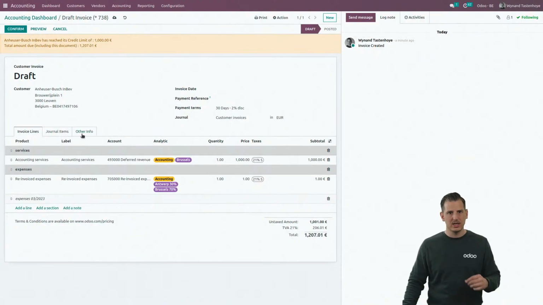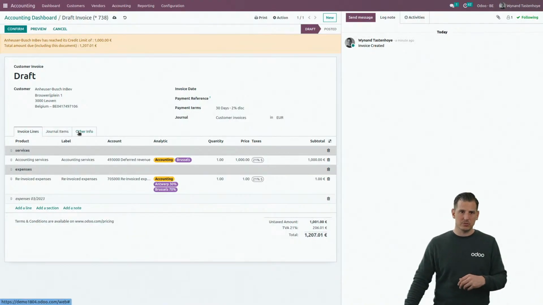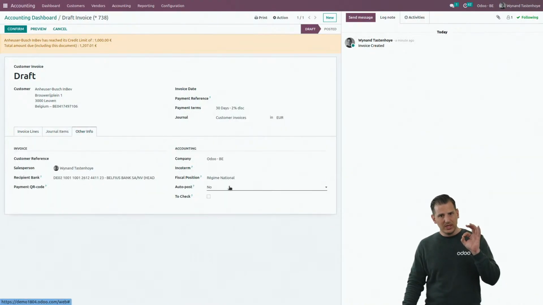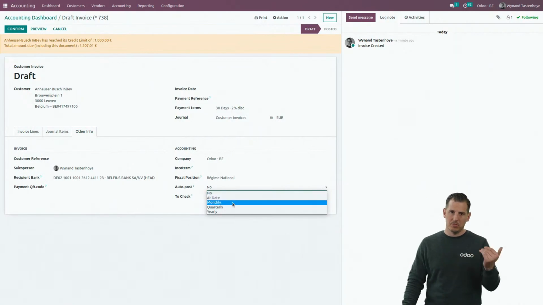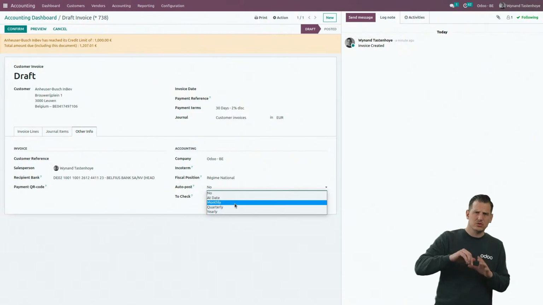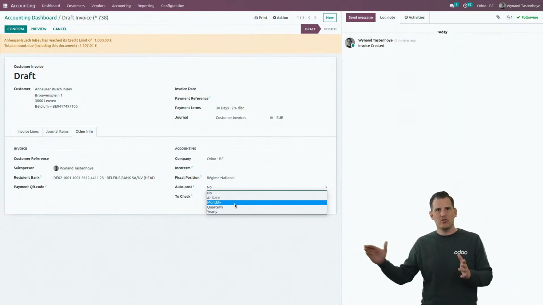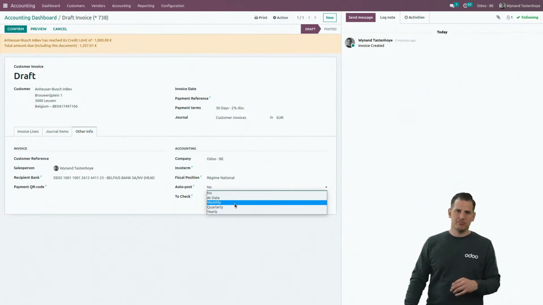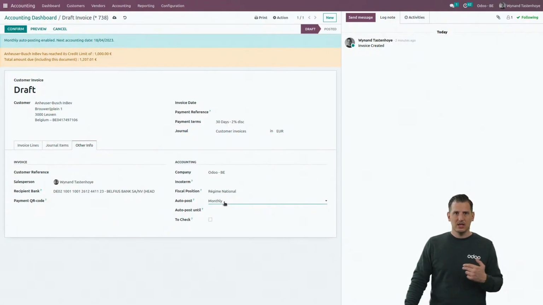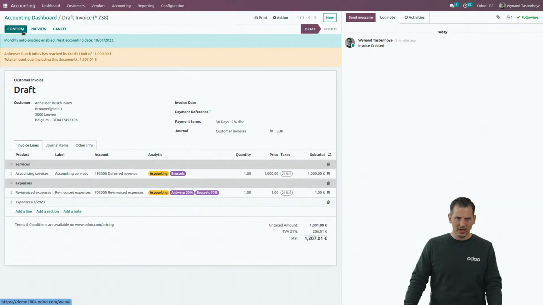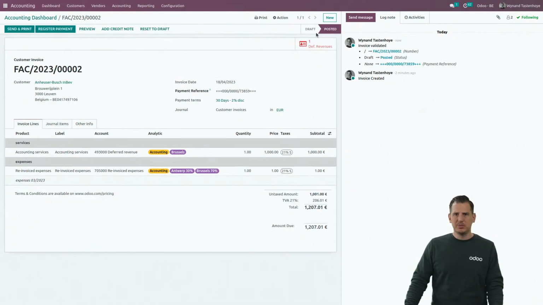Another example is in the invoicing for your customers. In the other info tab, we can set a recurrence, a monthly, quarterly, or yearly invoice. Let's imagine that I want to send this invoice, the same invoice, every time over and over again, every month to IMF. I can just select the monthly recurring over here. And I can see now that the monthly auto posting is enabled. So when I'm done, I can confirm this bill goes to the posted status.